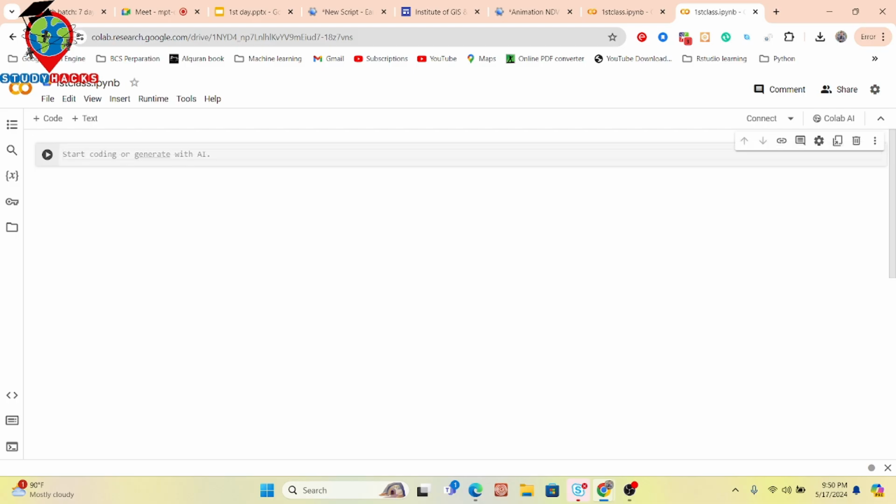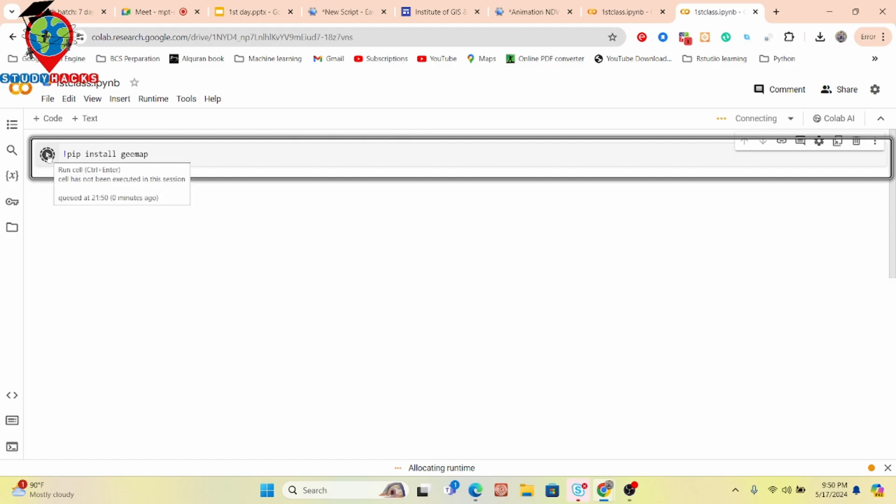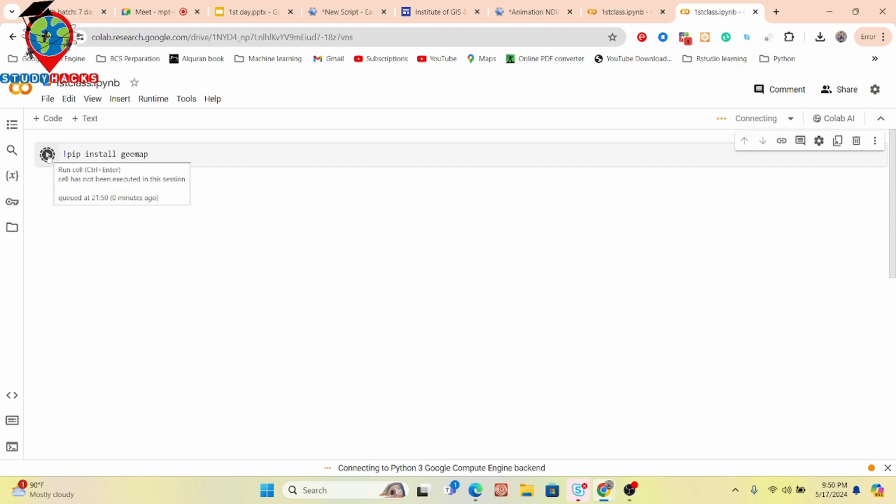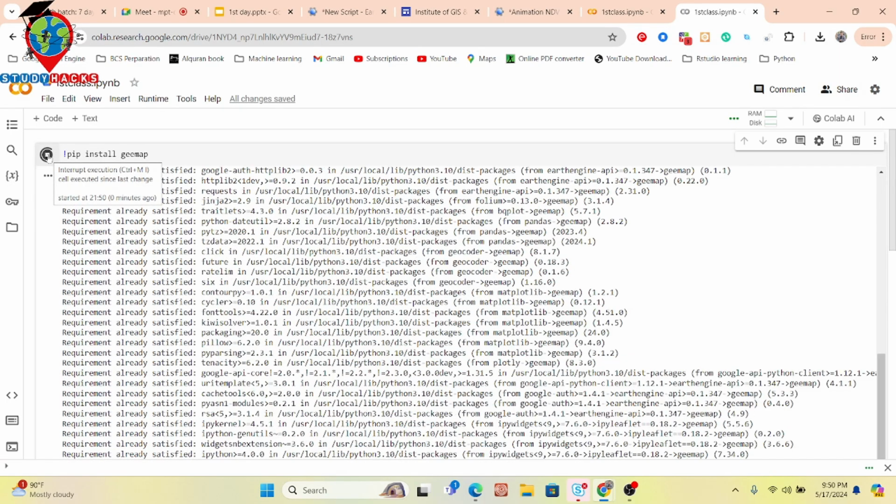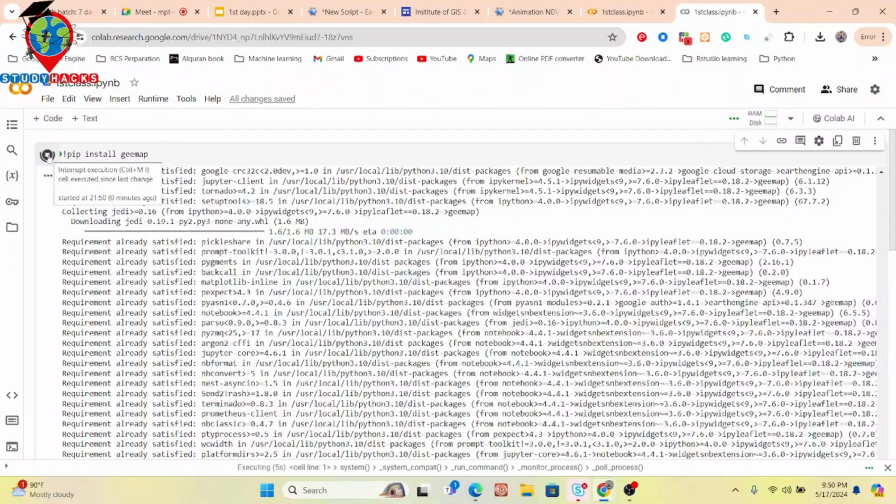Then just install the package using pip. Basically, pip is used for installing any Python package. So I put here pip install geemap, write it, and then click here. Now it installs this geemap package.